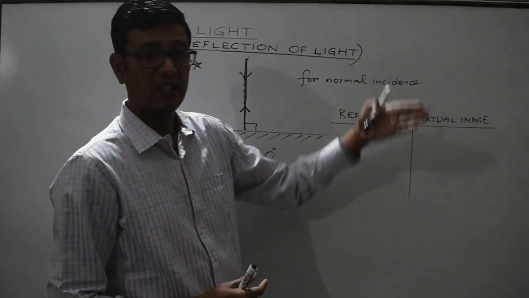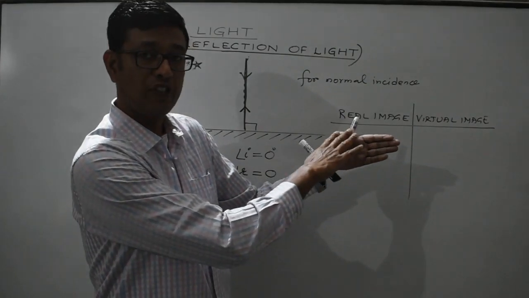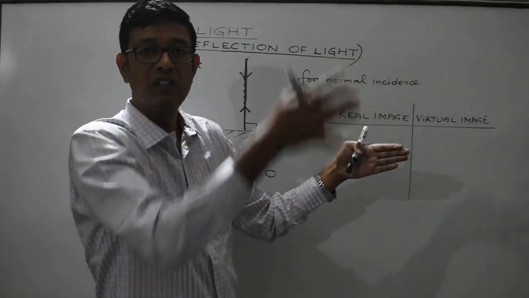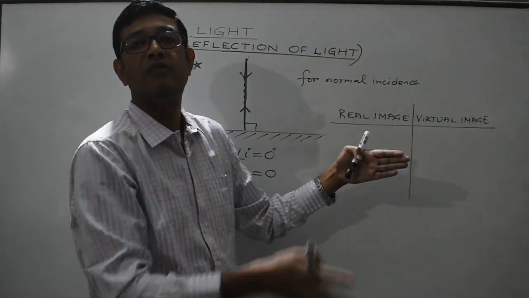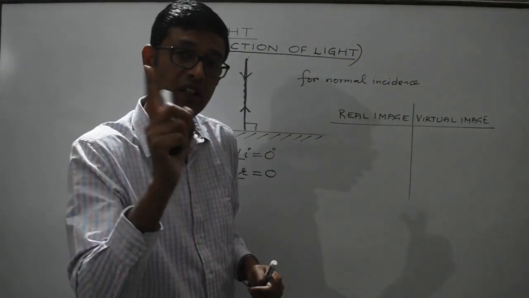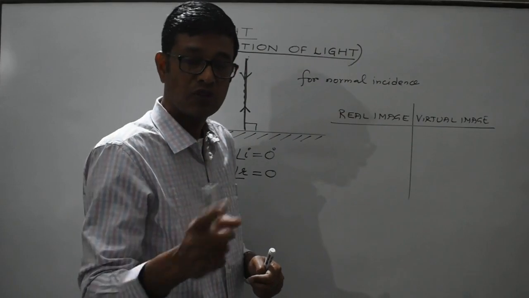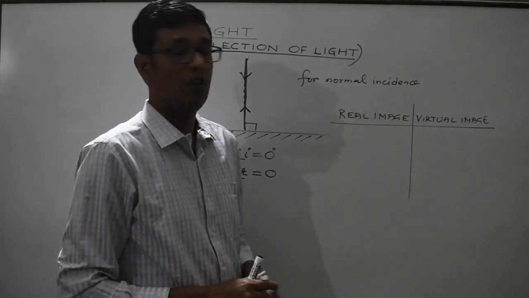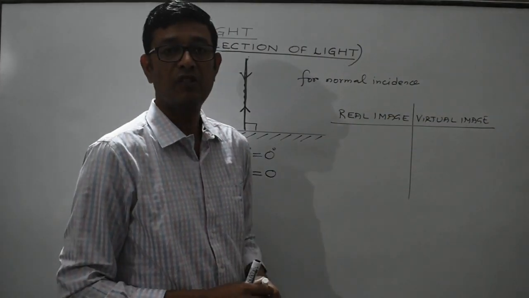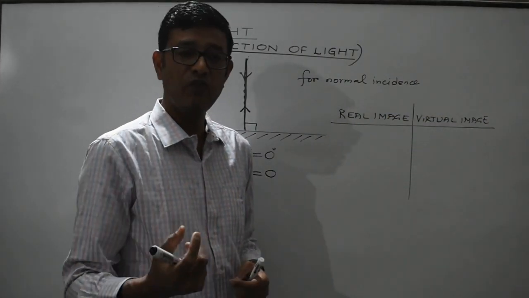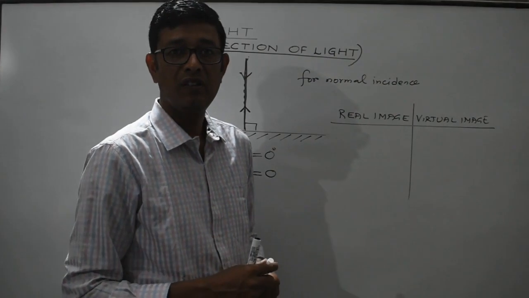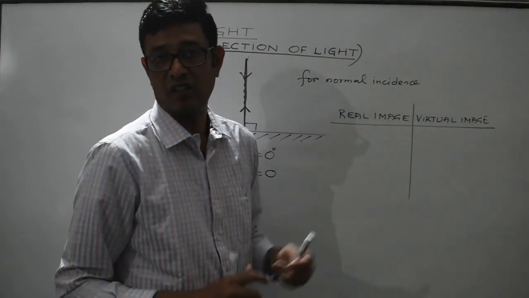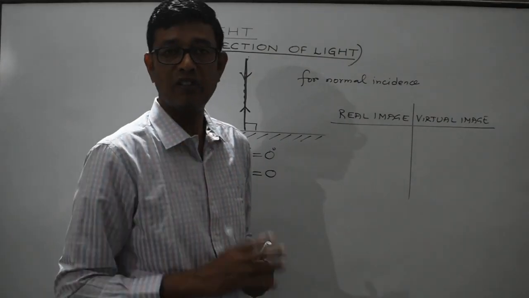Suppose it's a mirror and the image of the object is formed in front of the mirror. In case you place a screen over here, the image of that object can be formed on that screen. So that will be a real image. An image that can be obtained on a screen is said to be a real image. On the other hand, virtual image. The literal meaning of virtual is imaginary, hypothetical. So this is the image which is imaginary, which can't be obtained on the screen.